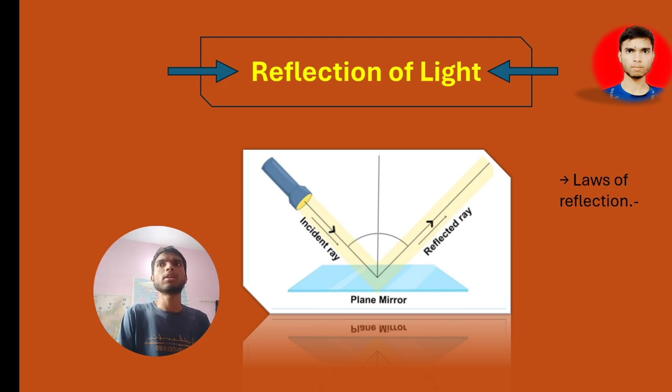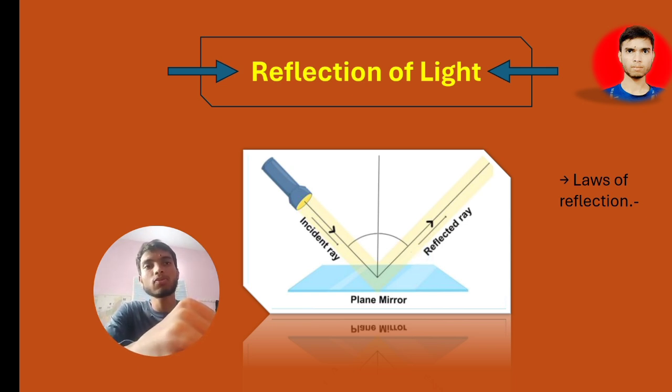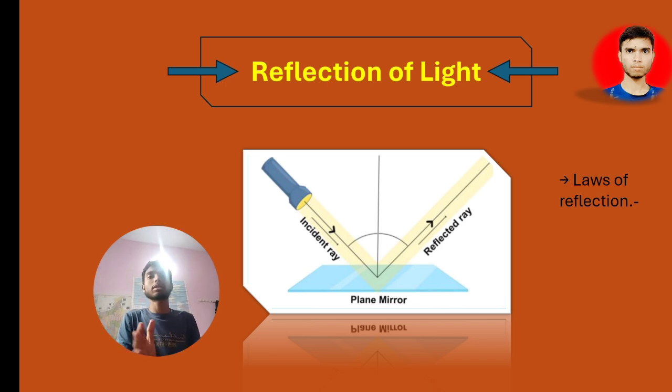Behind the mirror there will be a painted area. That's why it is an opaque object, and that's why light will come and then turn into another direction. So this process is known as reflection of light. From this figure, you can see this incident ray is represented as I, and this reflected ray is represented as R.